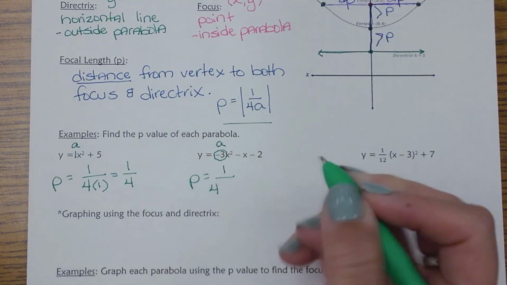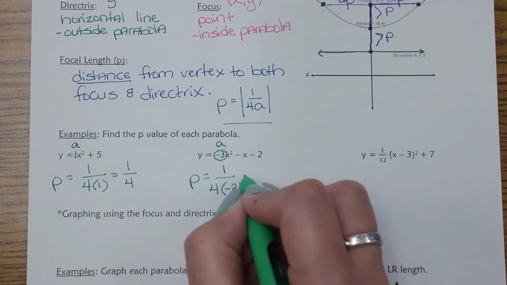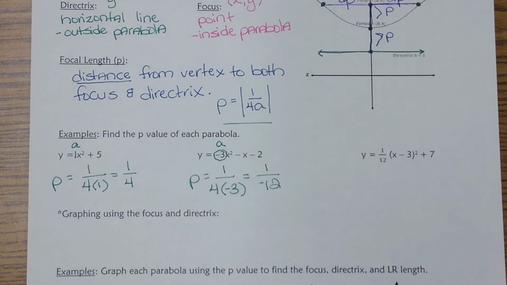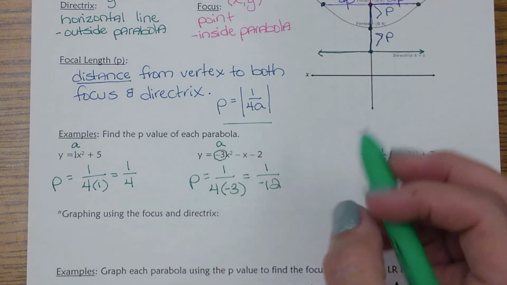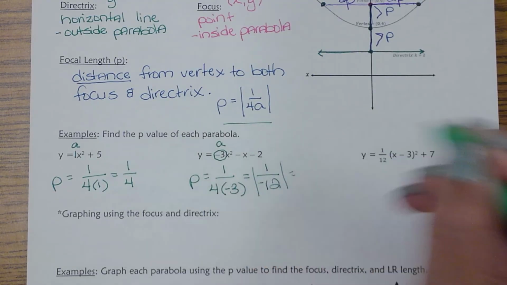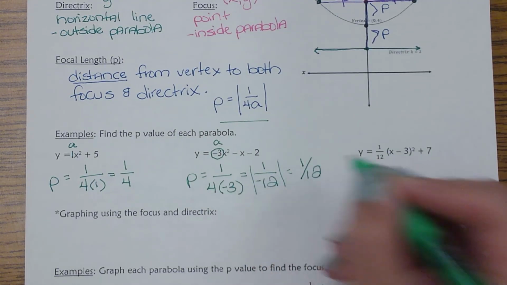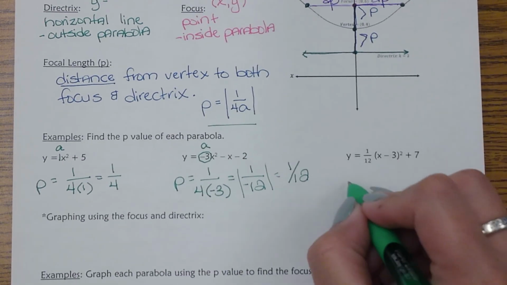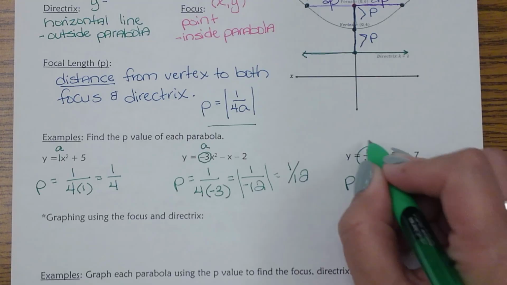So 1 over 4 times -3. That gives you a -1/12. But remember, with this, I am taking the absolute value because I'm looking at distance. So the absolute value of that would be a positive 1/12. So that would be my p-value. Okay. And then the last one right here, I have a fraction for that a value.